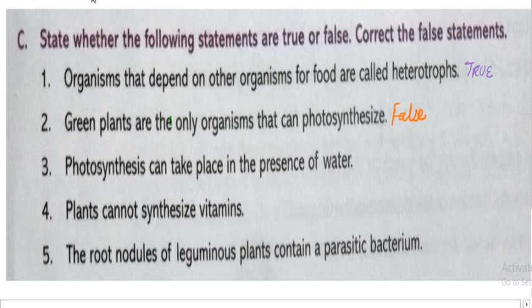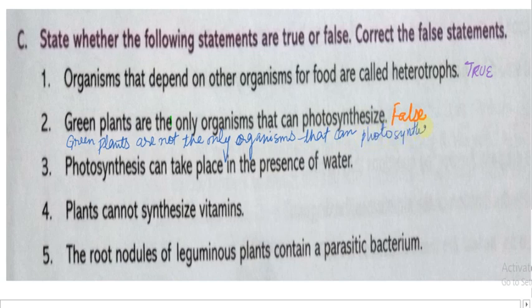You can write the correct statement: green plants are not the only organisms that can photosynthesize. Okay, this is the correct statement.